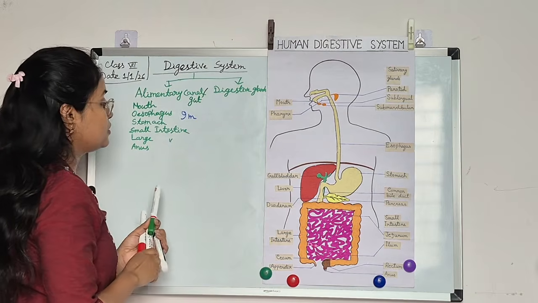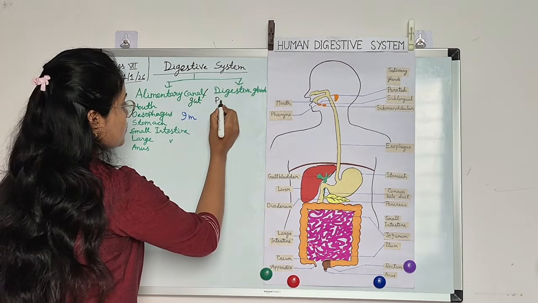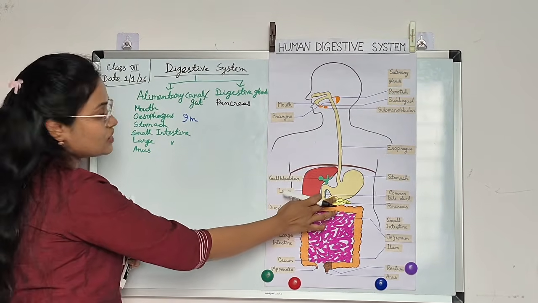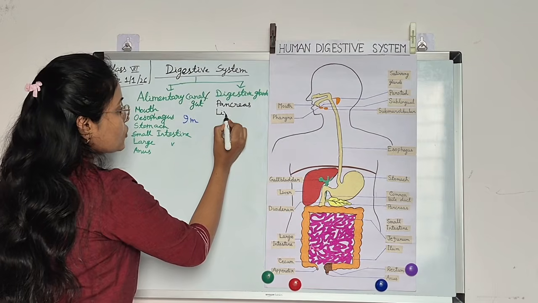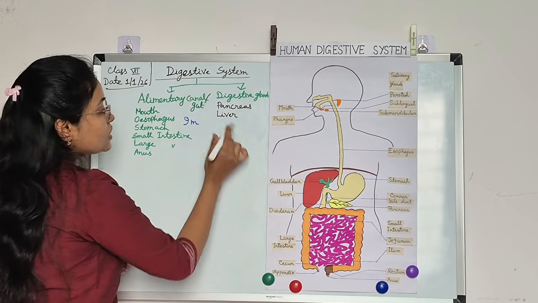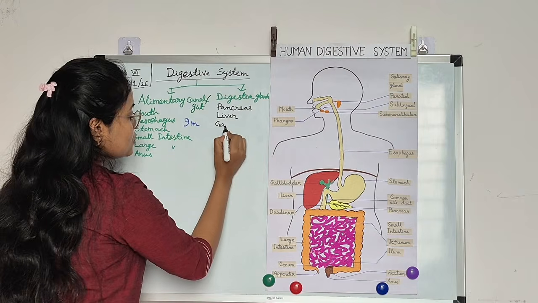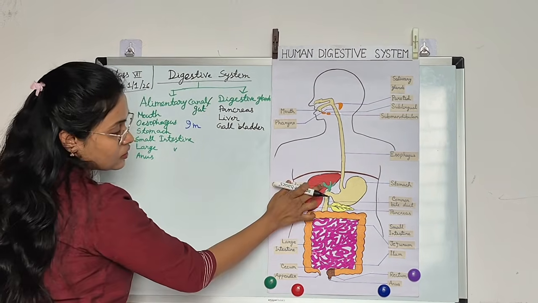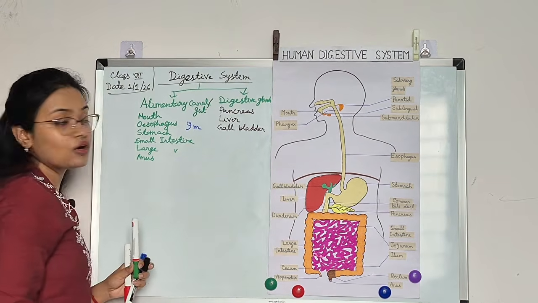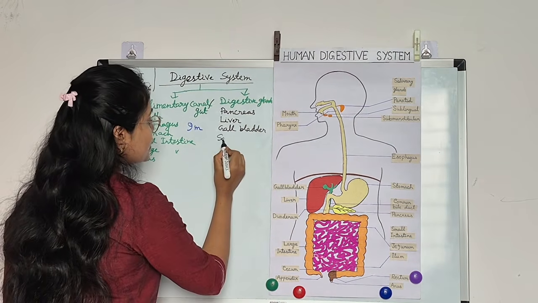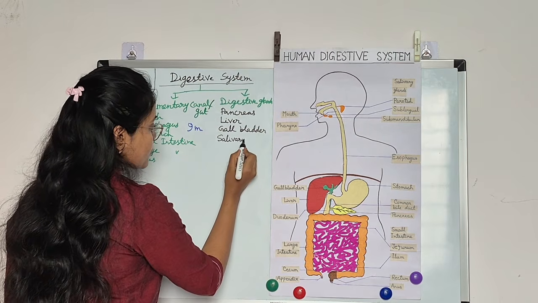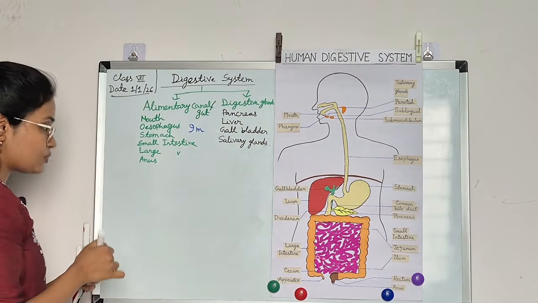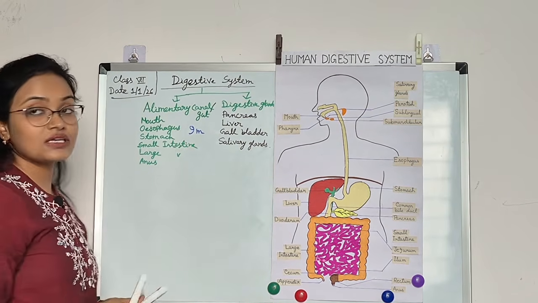Here I will write the pancreas. The leaf-like structure you can see is the pancreas, and the triangular, reddish-brown one is the liver. This one, the small round shape, is the gallbladder, and next the salivary gland. So these are the parts of the digestive system. Now we will discuss them one by one.